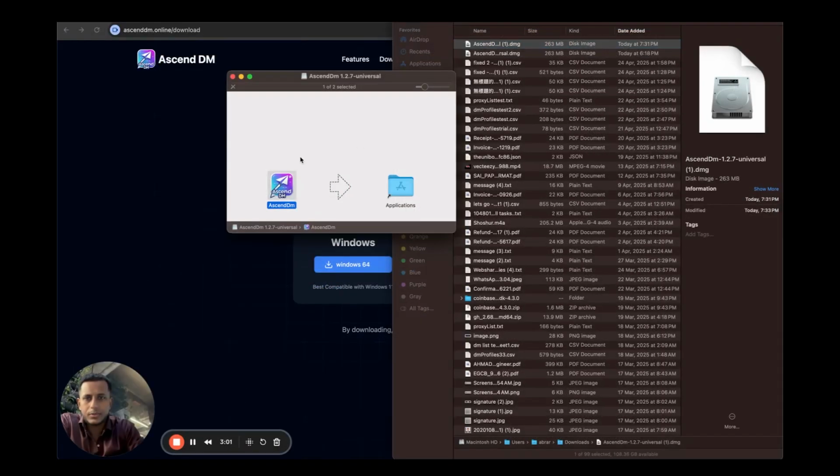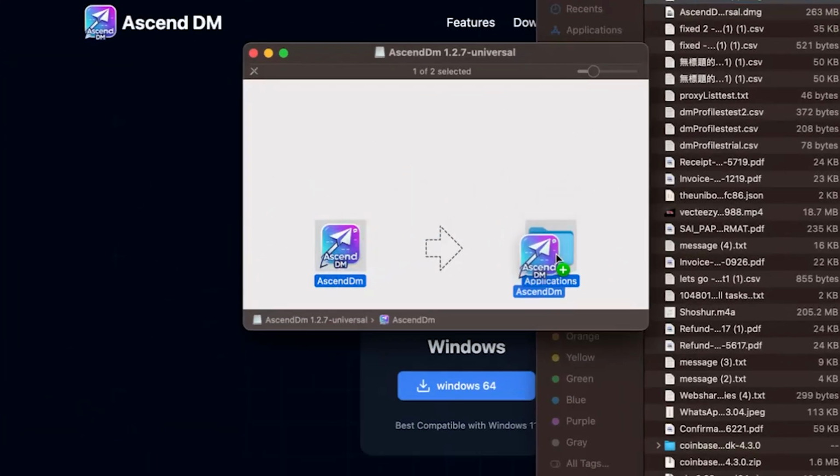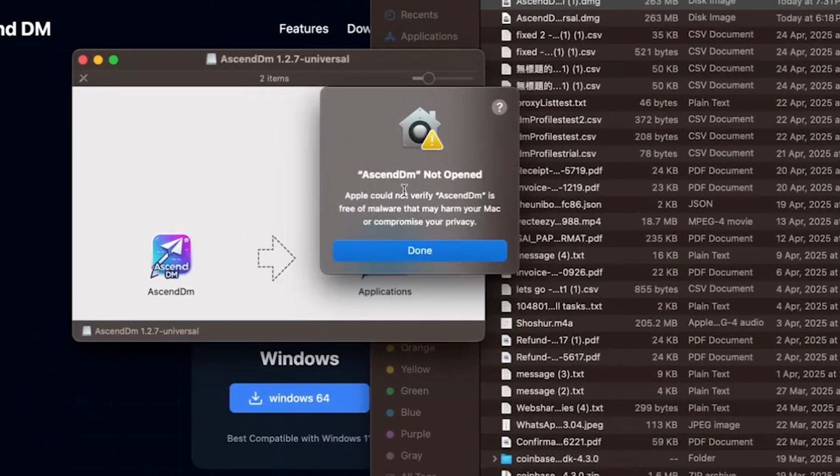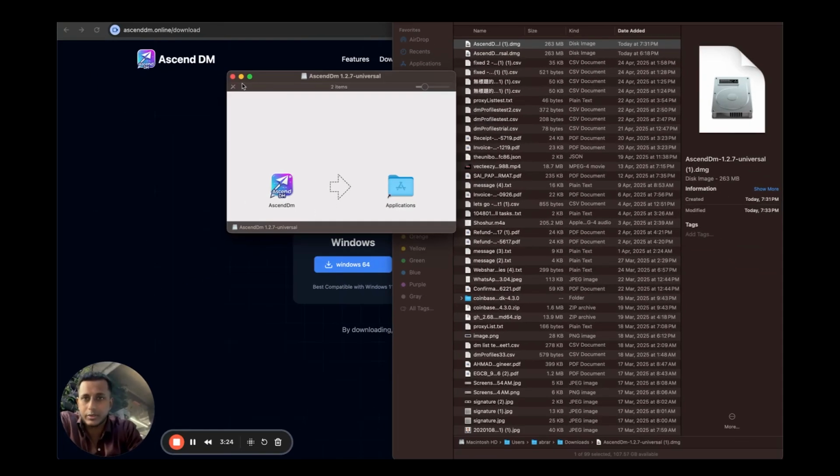I already have a copy. So let's drag this here. And you might face this issue on Mac. This is because this is third-party software. In order to install this, you need to give the Mac permission to install software from any source.